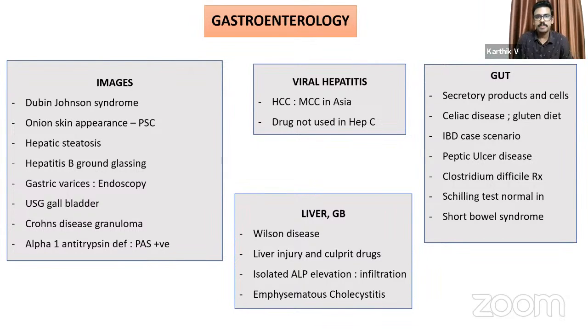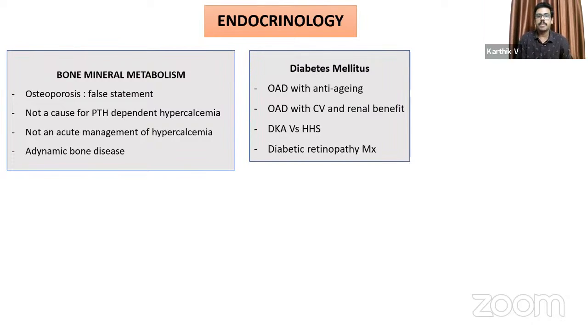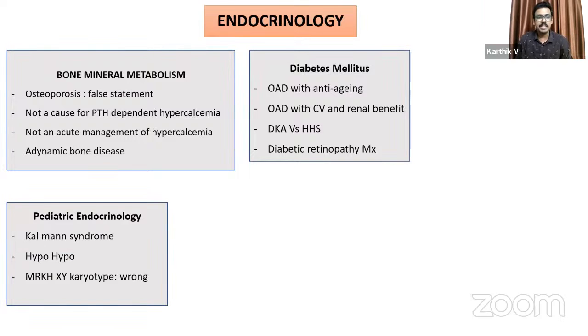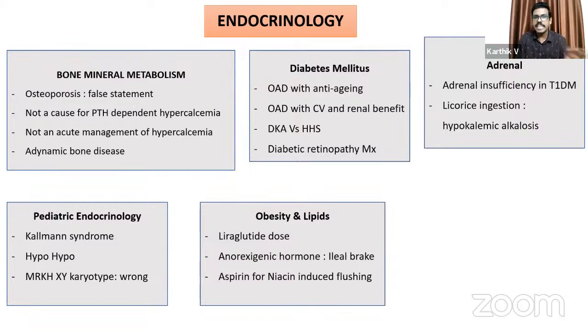Okay. So coming to endocrinology, we had a detailed assessment on the endocrine paper last day. Again, there were no questions from the pituitary section, but as I've always been telling, bone mineral metabolism is a very high yield area in endocrinology, and it has contributed 4 questions. Then again, diabetes, 4 questions. Pediatric endocrinology had 3 questions. Obesity and lipid metabolism, 3 questions. So other than the pituitary being left out, all other areas were almost equally covered.